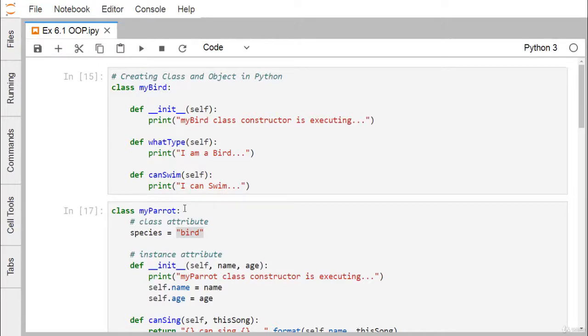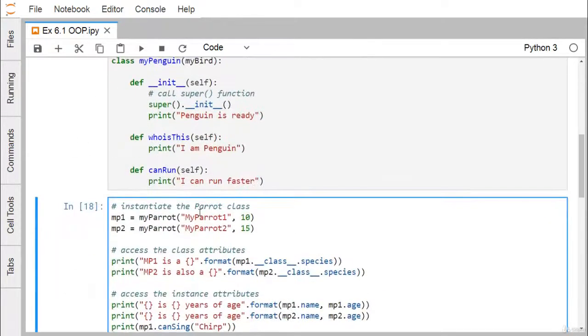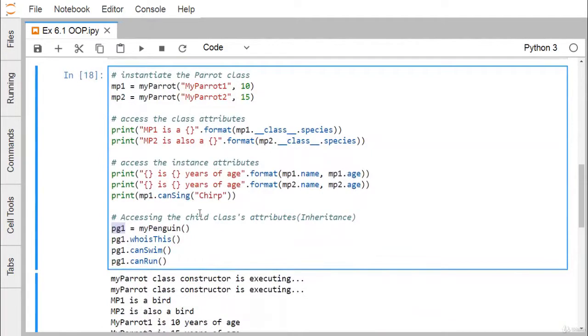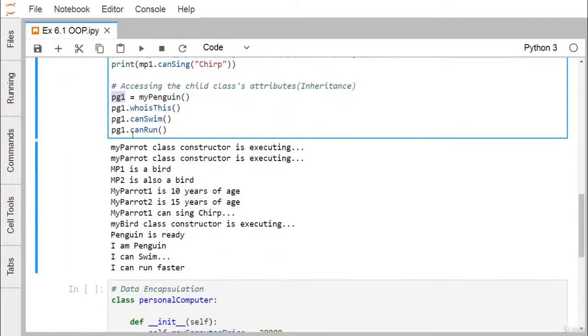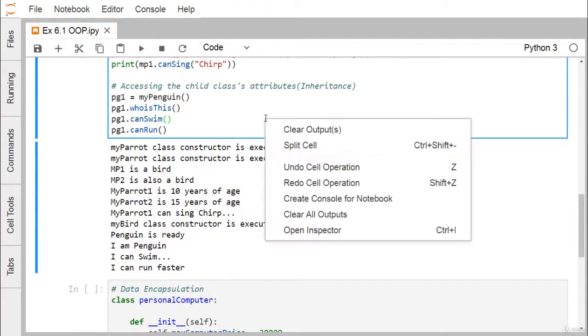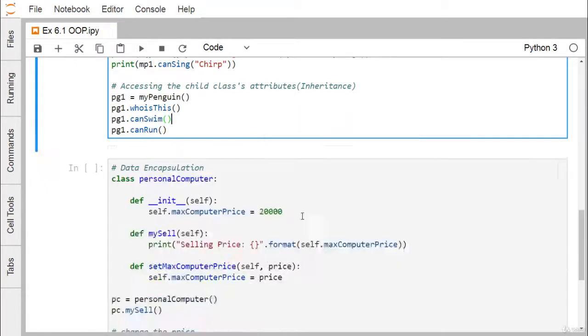I think from this example you are getting the idea of how to define one class, how to define one object, what inheritance is, and when inheritance is taking place, how to access the base class members from the derived class objects. This is the required output we are going to get printed. Now let us go for another part.